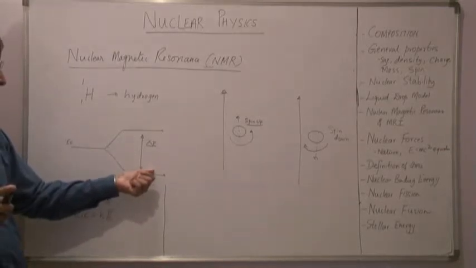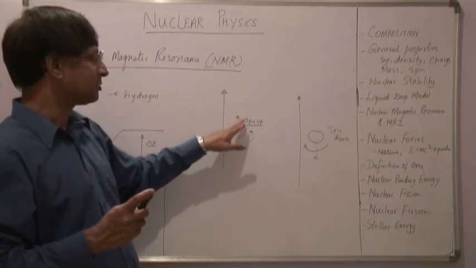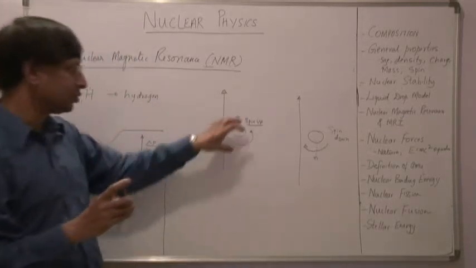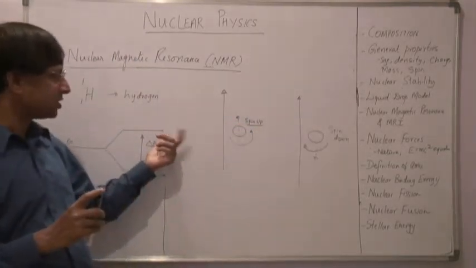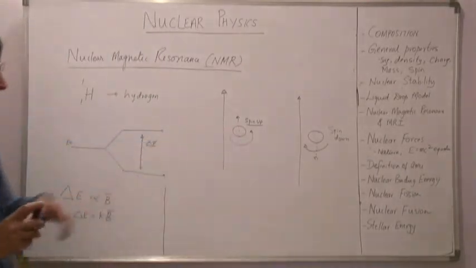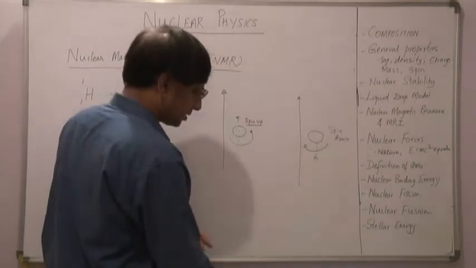Effectively the spin gets flipped. It was in spin up position, I supply energy, so the nucleus absorbs that radiation and goes into the higher energy state, effectively a spin down position. We say that the incident radiation has been absorbed.